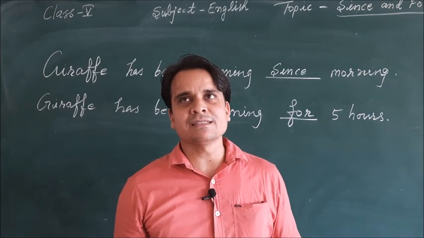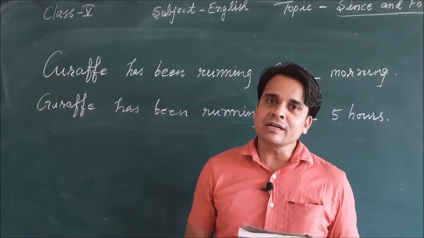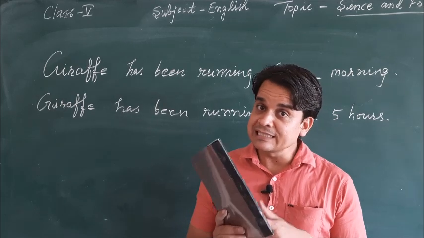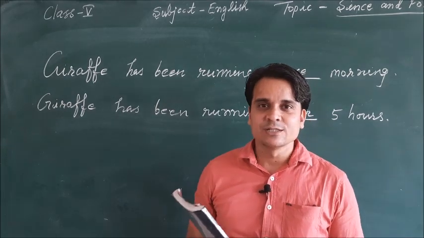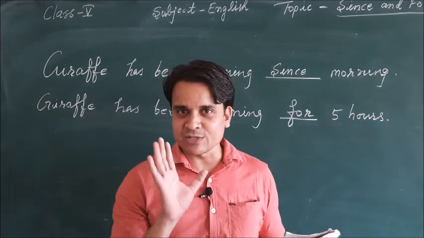Right now maybe it is 12 o'clock, then you could say sir has been reading this book since 11:30. So 11:30 is the particular point of time.